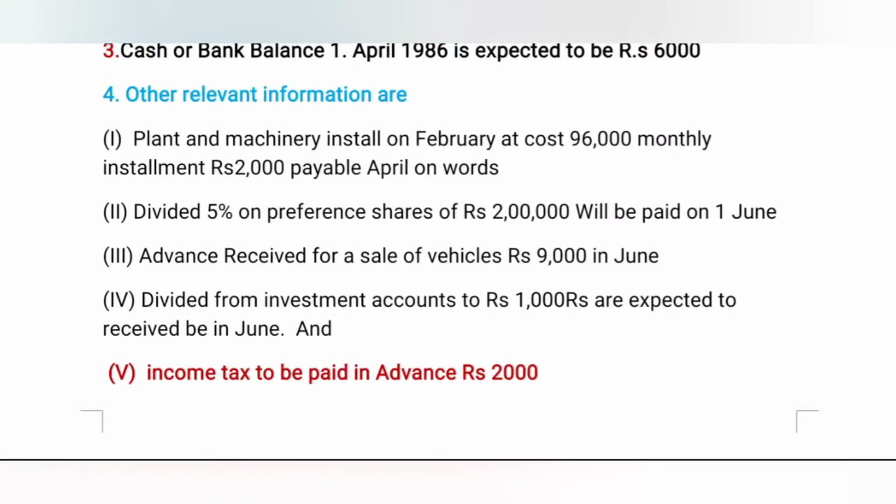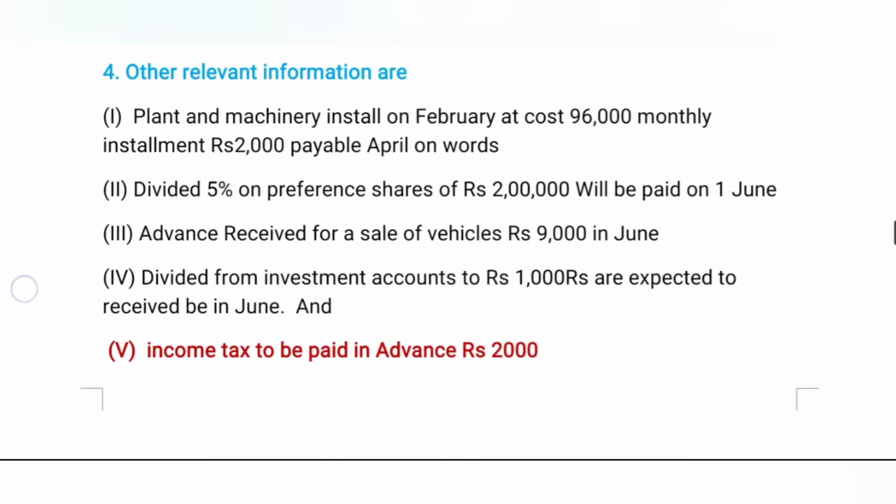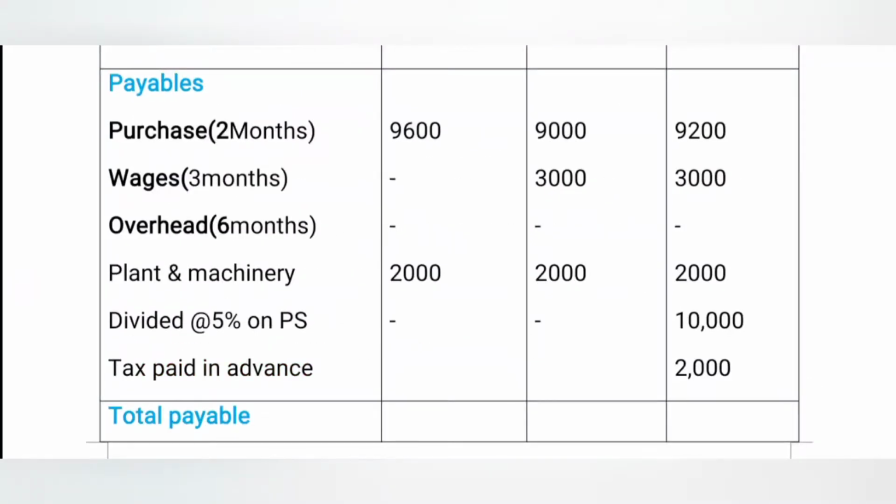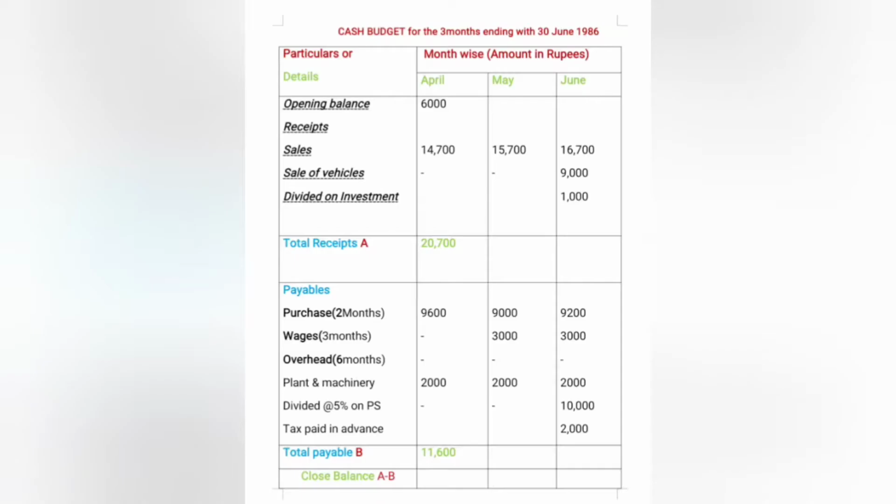Now we are coming to the last transaction, that is the fifth one, income tax paid in advance, 2,000 rupees. This is related to payments. We are going to the payment side of the cash budget, that is tax paid in advance, 2,000 in June. Now we are going to calculate receipts. Here we are coming to balancing of payments and receipts.